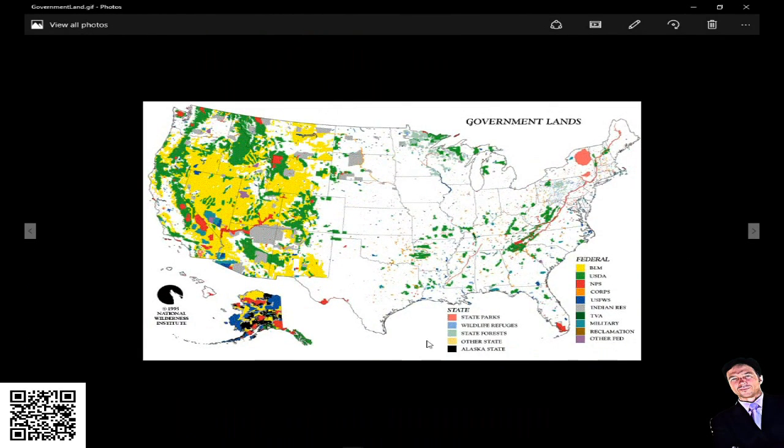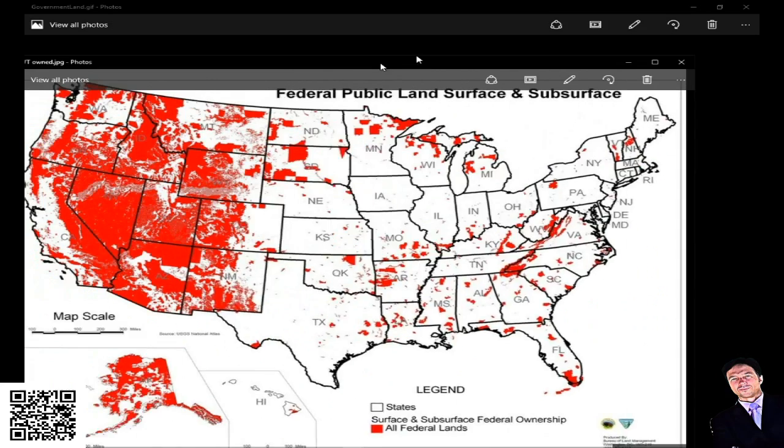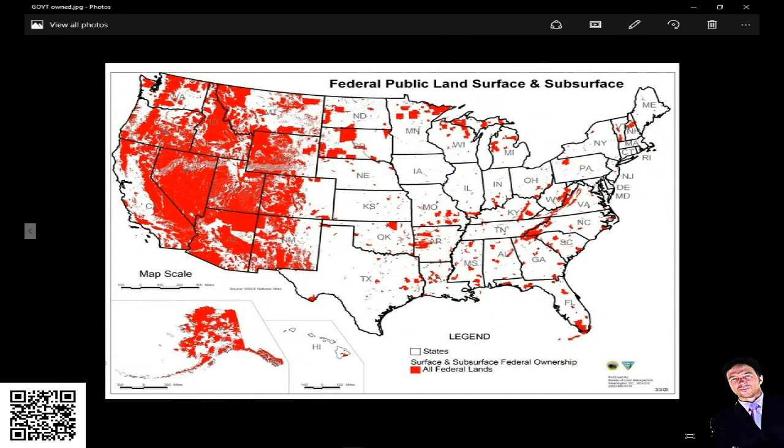This is what is owned by the government, so right there is what we're talking about, historical look. Then this is what is owned by the government, all mostly out in the west and Alaska. All this red is what applies when an executive order is given. Other than that, it doesn't apply to you or me.